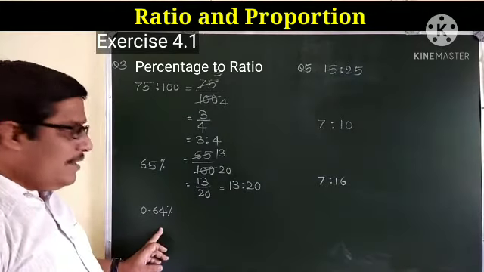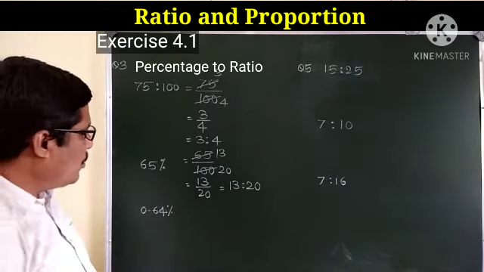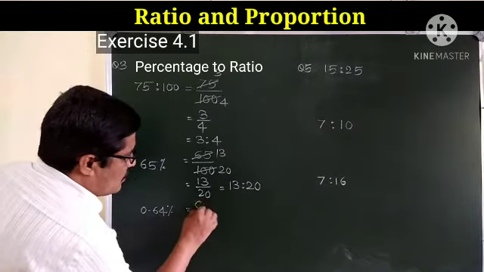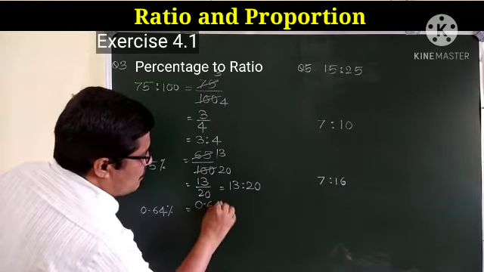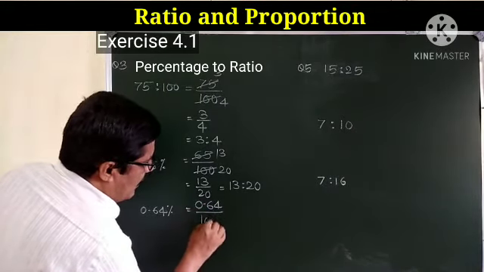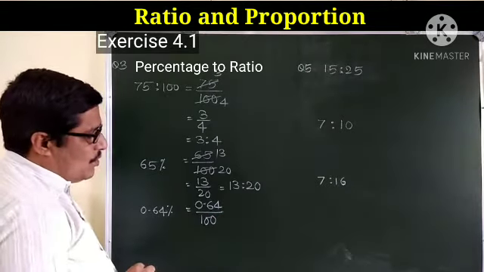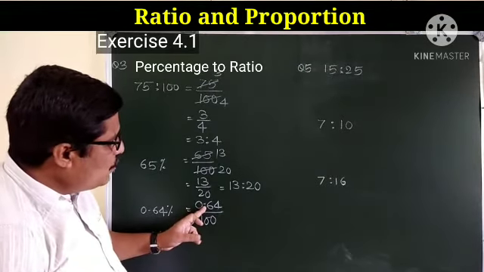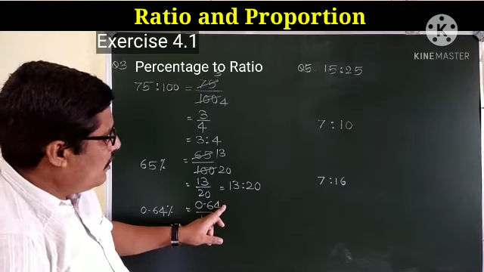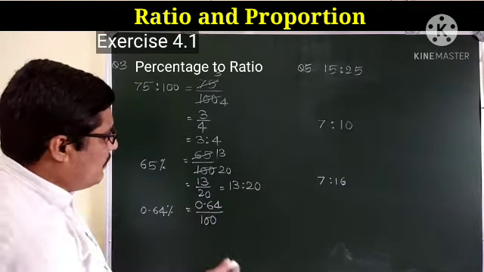In the same way, next 0.64%. So 0.64 divided by 100. So move this decimal point on right side up to 2 decimal places.